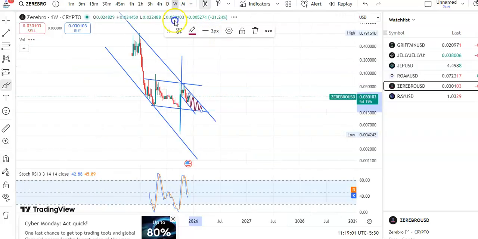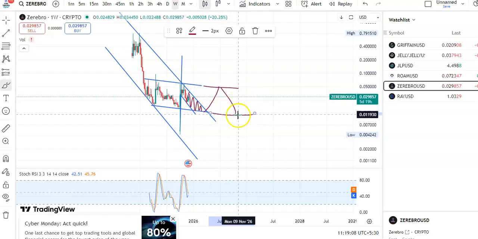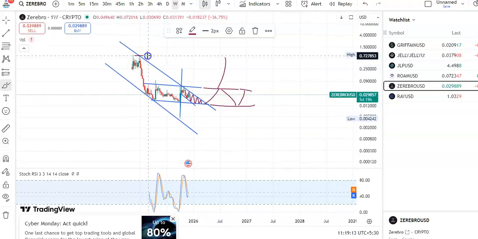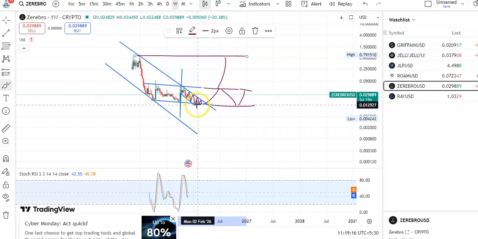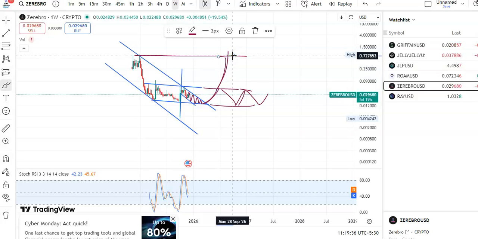Okay, you can see that very clearly, and if a breakout happens then candles may move to this resistance level and then fall may take place. So like this it may continue in this channel pattern, and in case a breakout happens then candles may move to this resistance level. Okay, so you can see this is the resistance here, that is around 0.04954 and the support is around 0.013671. Okay, so within this channel pattern only the candles may move. Okay, after the breakout it may move to the resistance level and then fall may take place. So like this it may move. If the breakout happens it may move to the next resistance level.